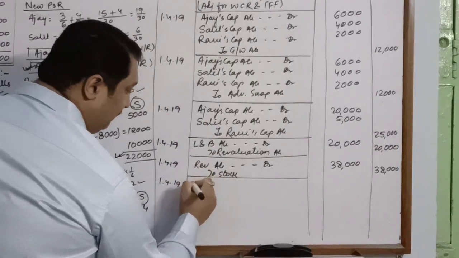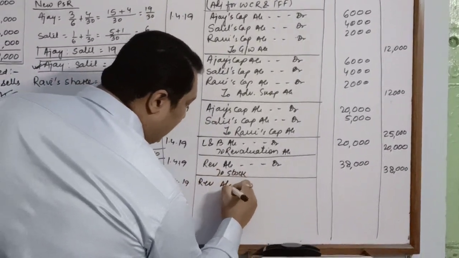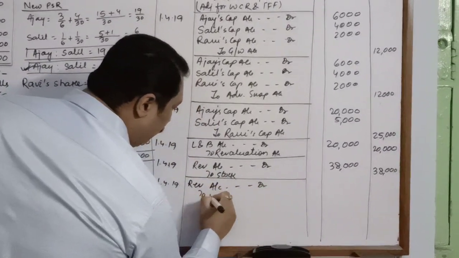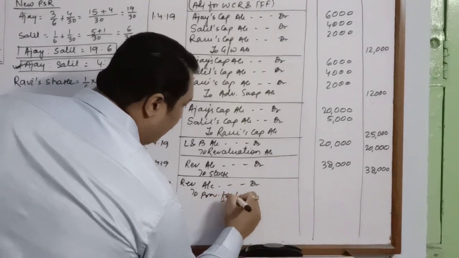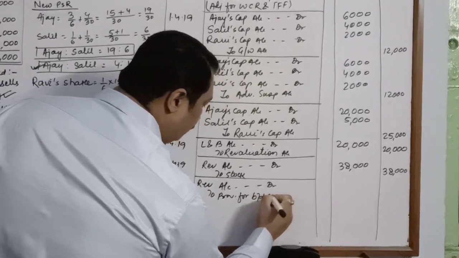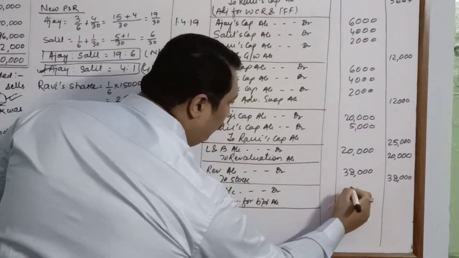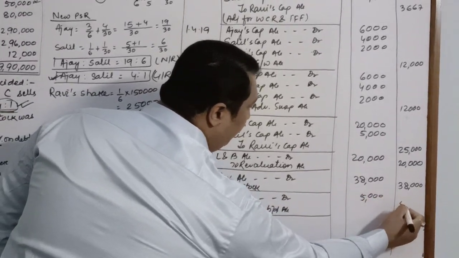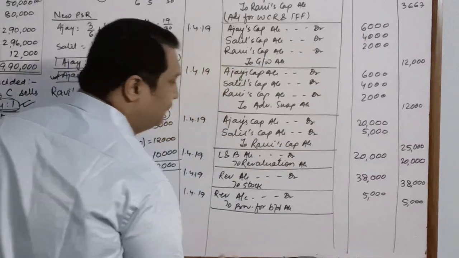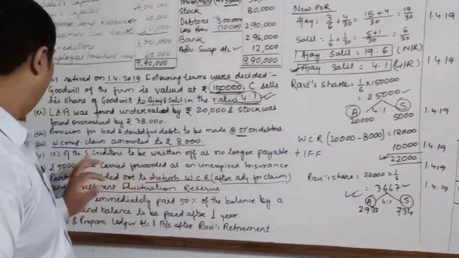So the journal entry will be revaluation account debit to provision for bad and doubtful debts account. And we are going to increase only rupees 5,000 because we already have a reservation, provision of 10,000.